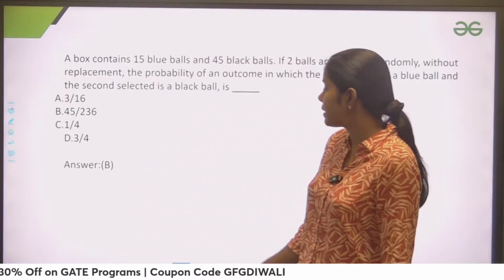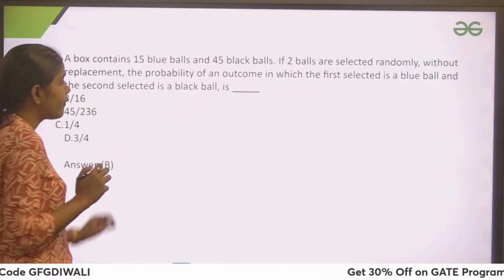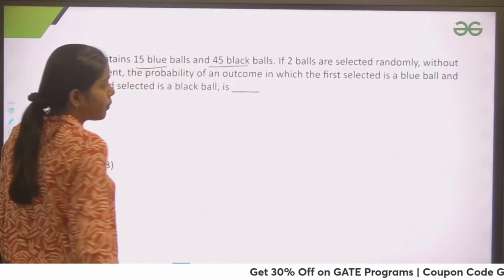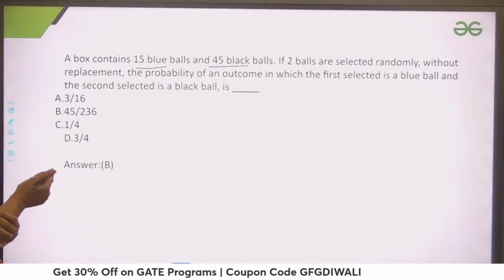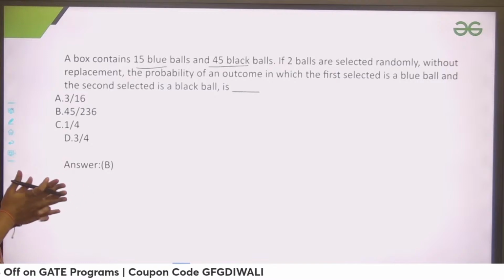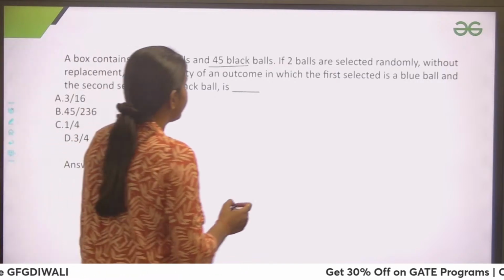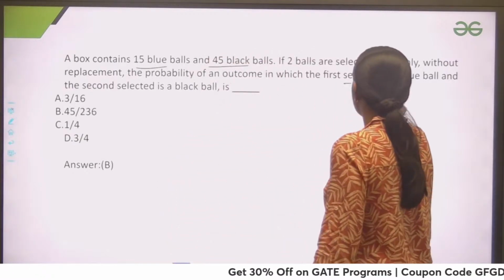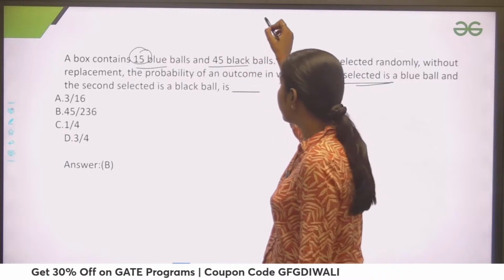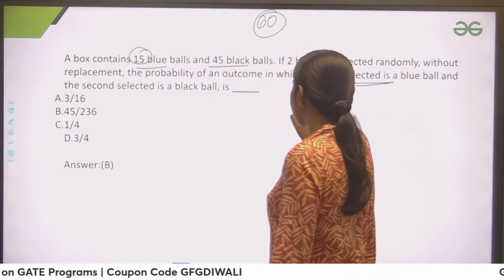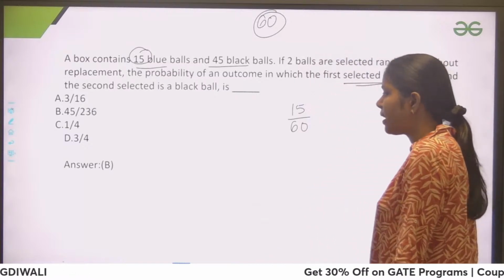Does anyone get the answer? The answer is already visible, but if you would solve by yourself, it says that we have 15 blue balls and 45 black balls. Two balls I have to select randomly without replacement. Then the probability of an outcome in which the first selected ball is a blue ball and the second selected ball is a black ball, right? So first, the probability that the first selected ball is a blue ball. We have 15 blue balls, and in total I have 60 balls. So the probability of getting the first ball as a blue ball is 15 by 60.